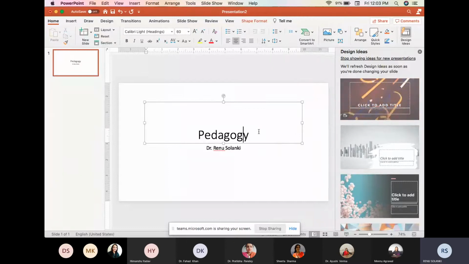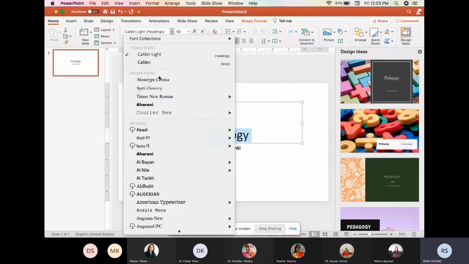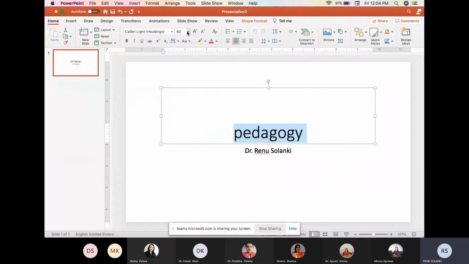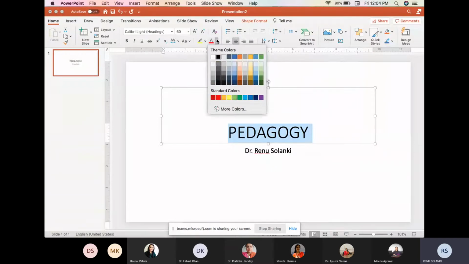We can do a lot of things with the text. For example, if I want to change the type of the text, I will go from here and choose any type of the text. I can increase and decrease the font size of the text from here. I can change the case of the text from here. So we can change it to sentence case, lowercase, as we can see, or we can change it to uppercase also. We can highlight the text by using this option, and we can choose the color for highlighting. Also, we can change the color of the text itself.